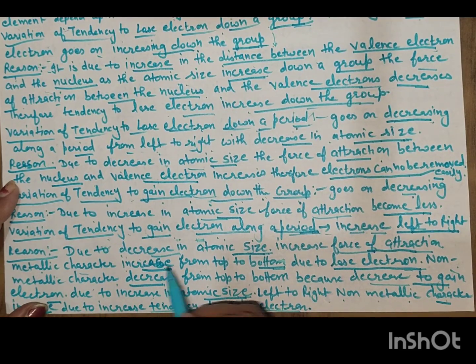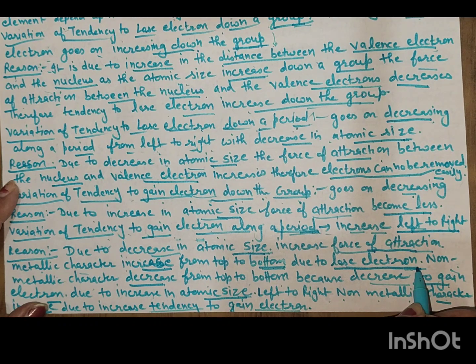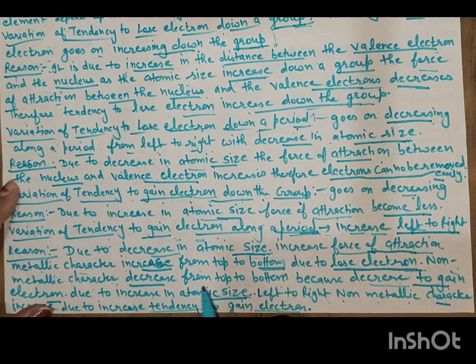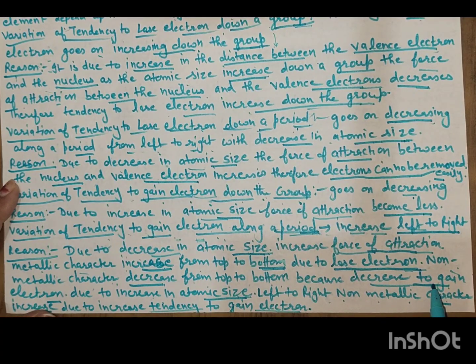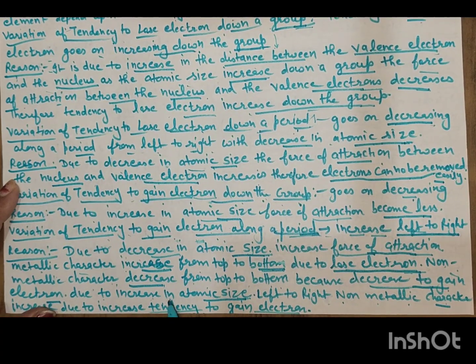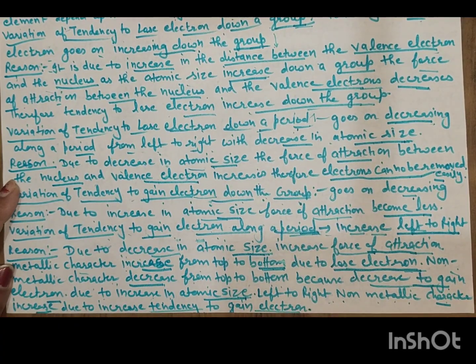Metallic character increases from top to bottom. This is due to the loss of electrons. Non-metallic character decreases from top to bottom because the tendency to gain electrons decreases due to the increase in atomic size. From left to right, non-metallic character increases due to the increased tendency to gain electrons.